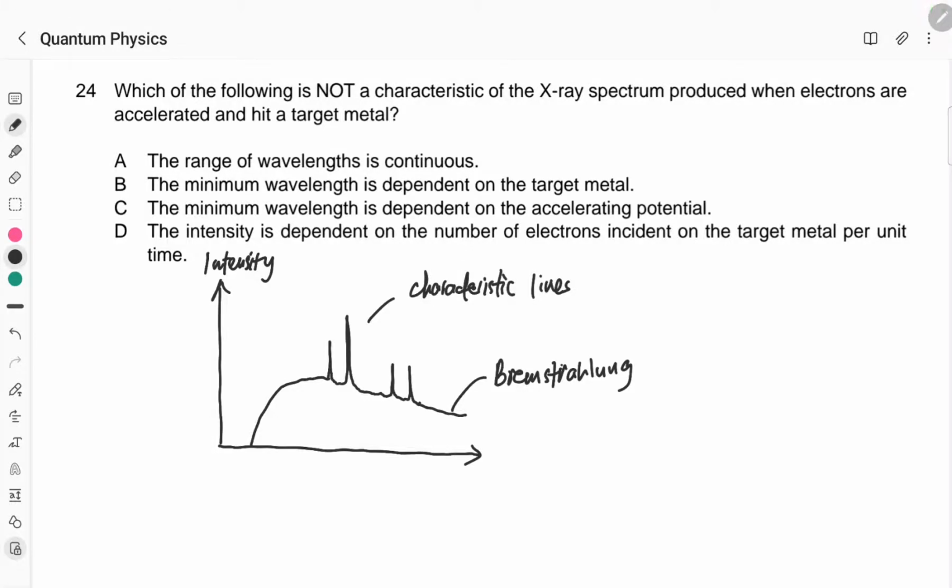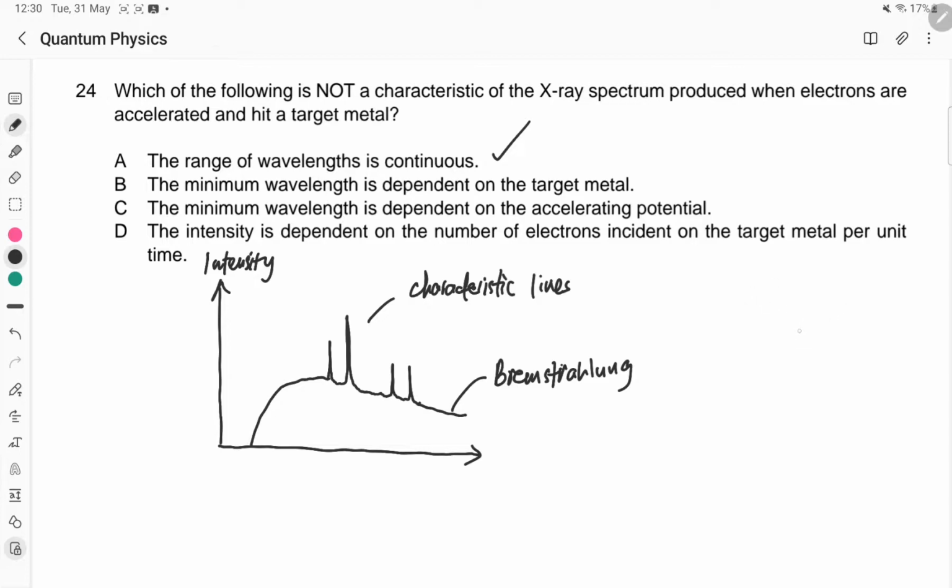In this question, we are asked which of the following is not a characteristic of the X-ray spectrum. Okay, when you fire electrons at the target matter. So first statement: the range of wavelength is continuous. Yep, this is true. Why is it continuous?